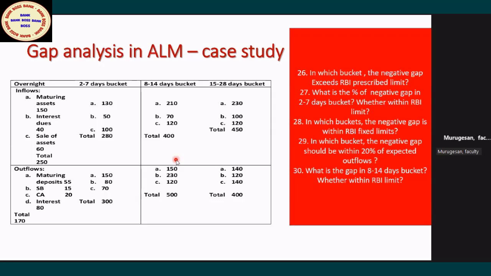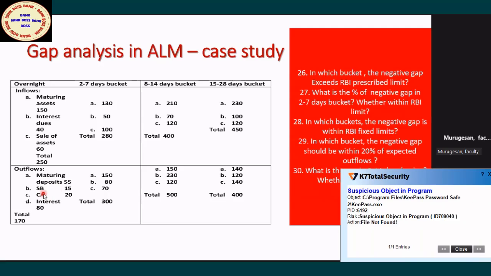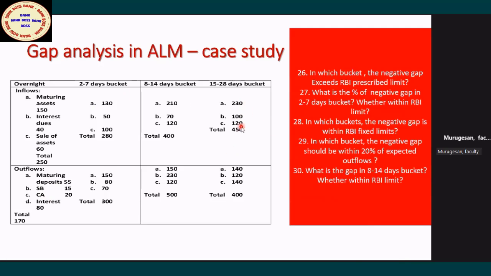Very good, super. Now come to the fourth bucket. Inflows are 450. Here they have given inflows correctly, but sometimes they may not give them. You have to identify them. For example, they will only tell maturing assets, and you have to decide whether it's an inflow or outflow. By practice it will come. Maturing deposit is an outflow; maturing SP, withdrawal from SP, outflow, like that. So here 450 is the expected inflow, but 400 is the expected outflow.